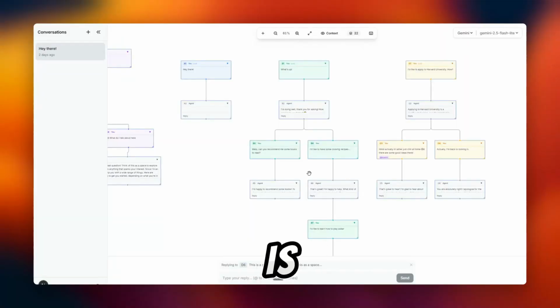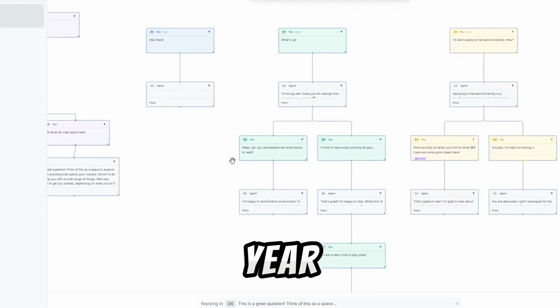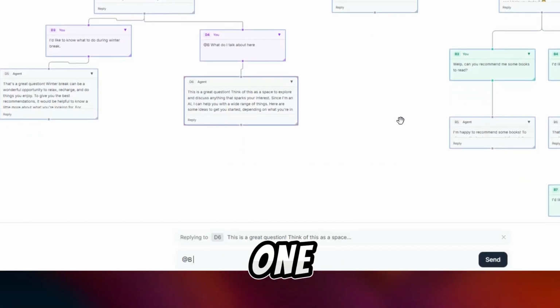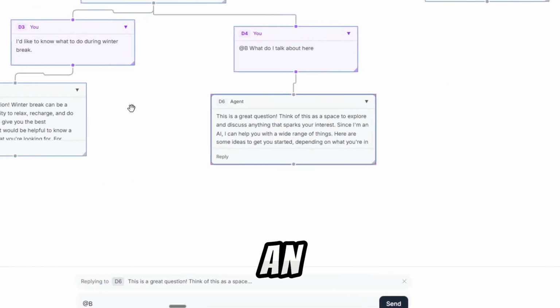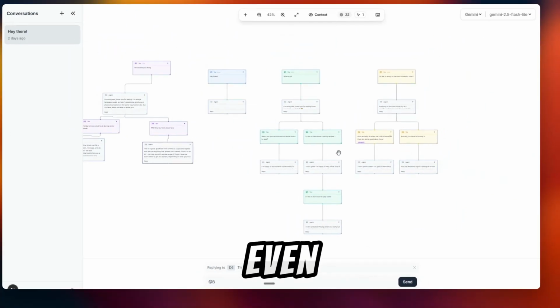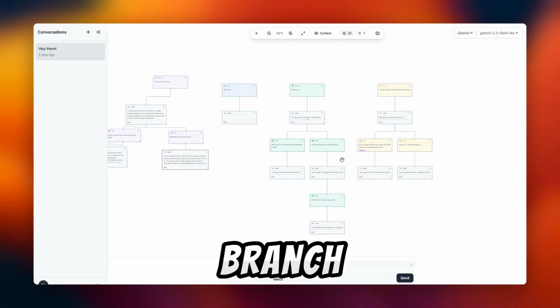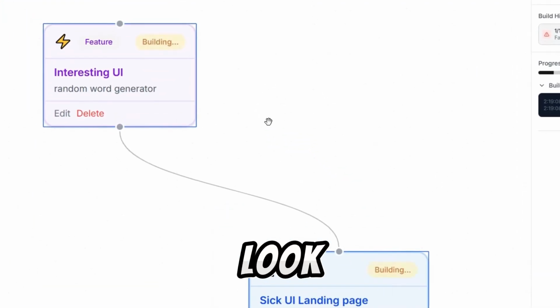So what Nested does is, the core center of Nested is this branched approach to talking with agents, right? Imagine your entire year of content, all of your study guides, get into one single chat. The potential is limitless. You can refer to specific branches when I'm talking to an agent so the context doesn't explode. I can even save files in this chat. Agents use RAG to target specific queries. I can branch out my conversations. This is so much cleaner than simply replying in this chat, creating thousands of useless ones. Oh, look at this beauty though.